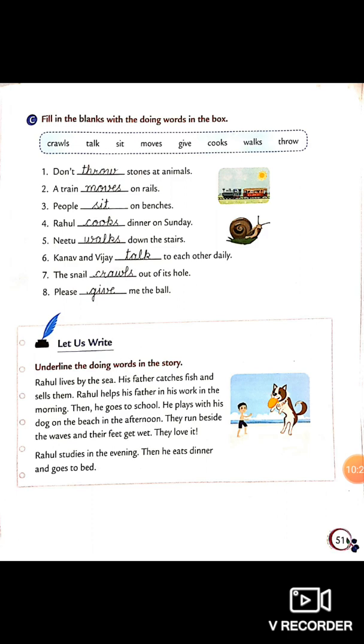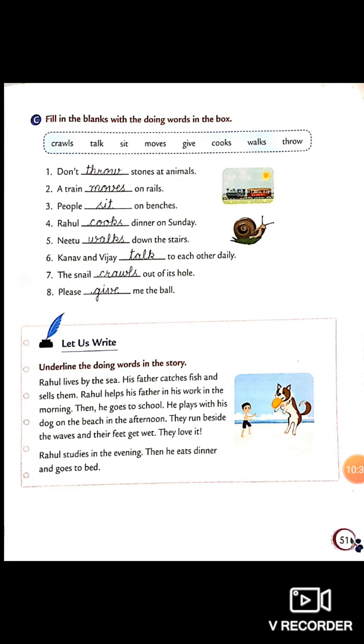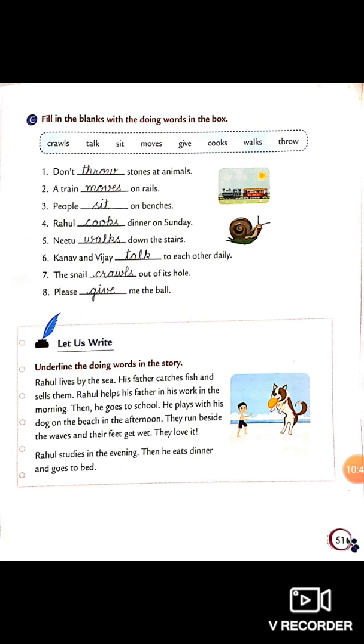Now see here in C part, what's given there? Fill in the blanks with the doing words in the box. In the box, we have crawls, talks, sit, moves, give, cooks, walk, throw. Don't dash stones at animal. So here will come throw. Don't throw stones at animal. A train dash on the rail. A train moves on the rail. People sit on benches. Rahul cooks dinner on Sunday.